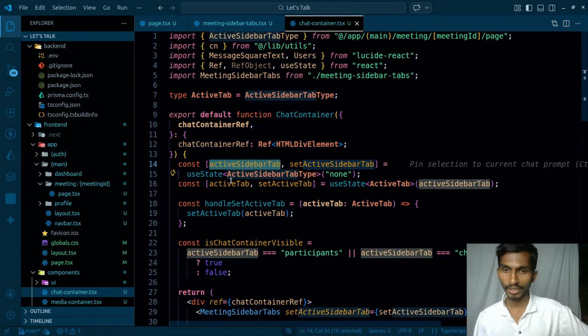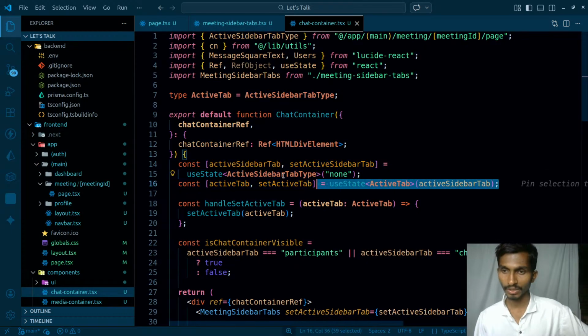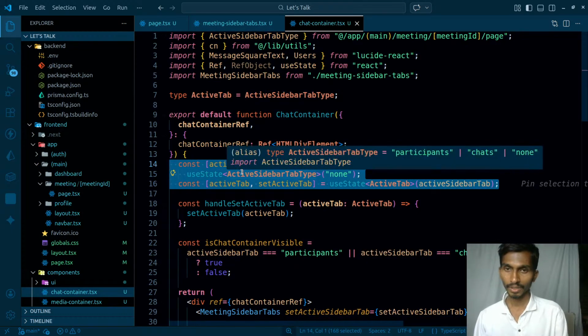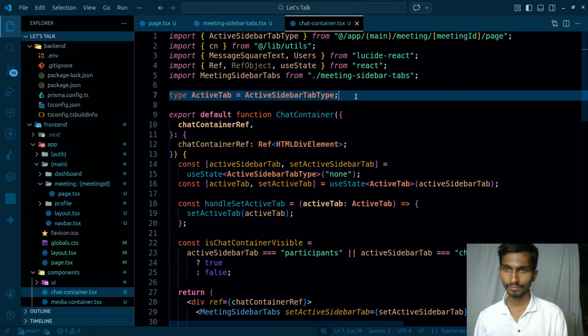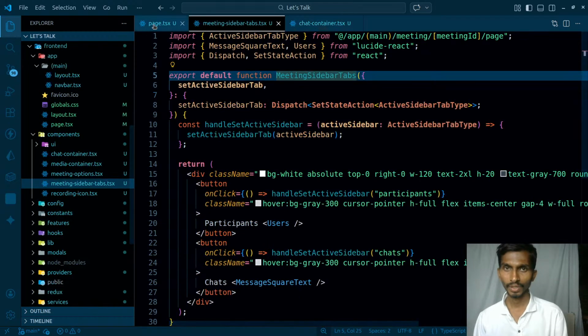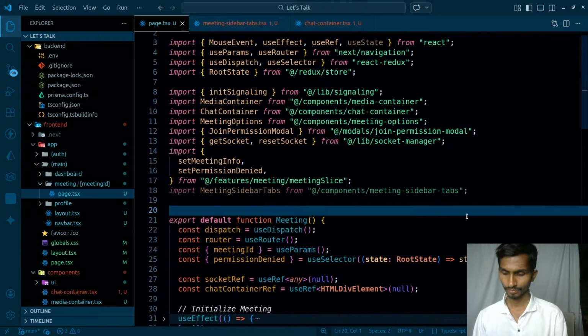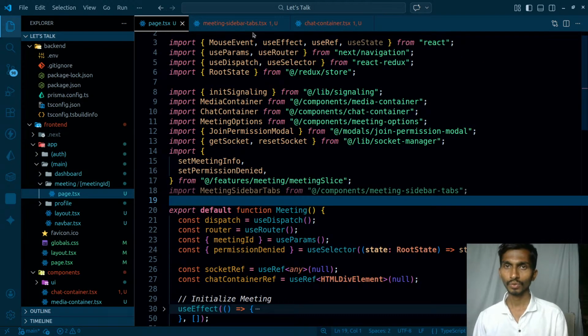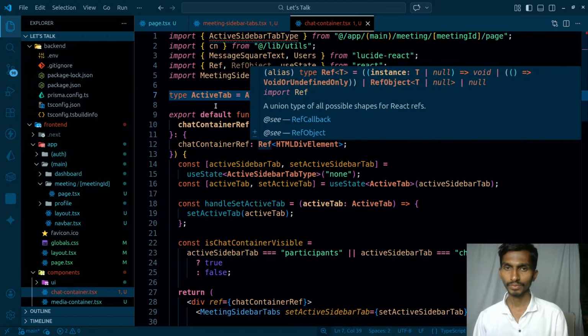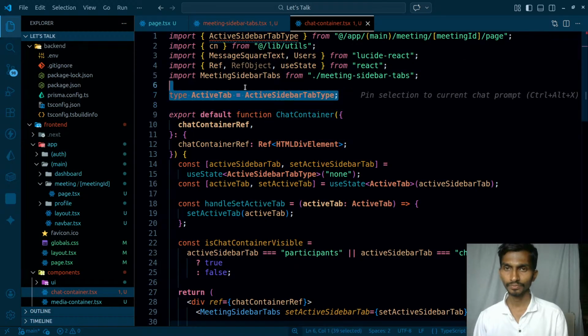So ultimately active sidebar and active tab, both of these things I'm just managing here itself. And apart from this, active sidebar, I don't need to have this type here. So coming back to this one, active sidebar actually needs to be here.